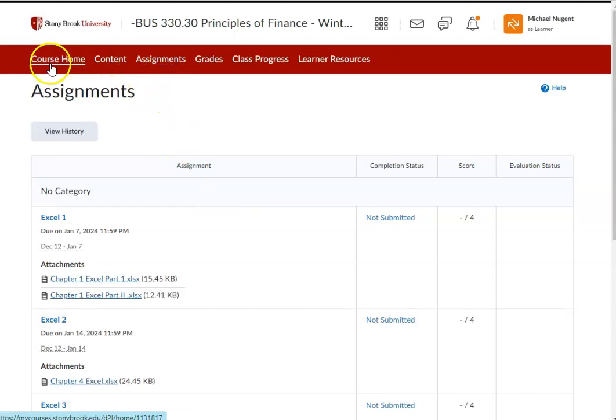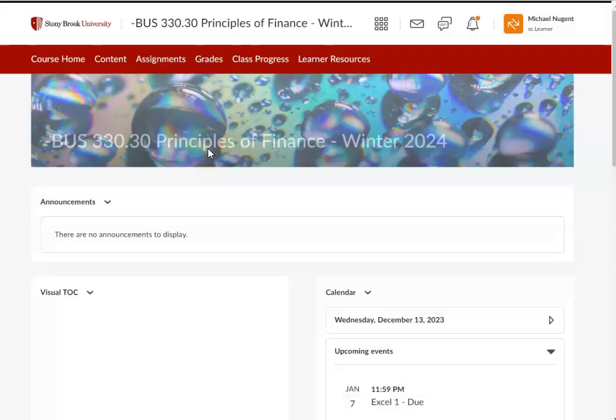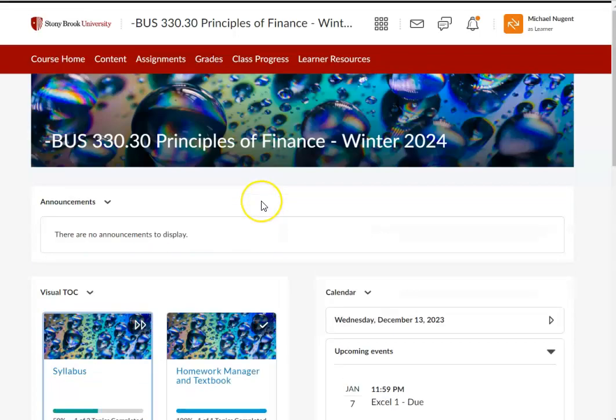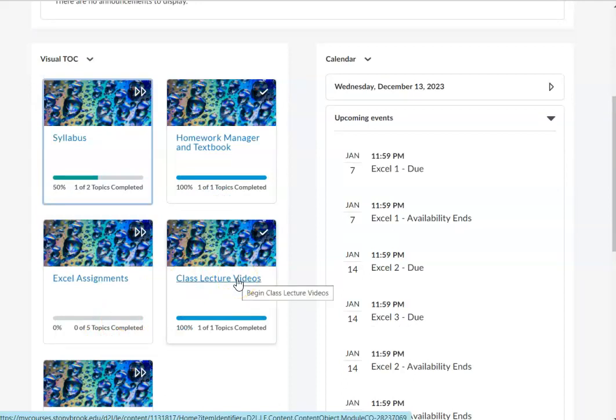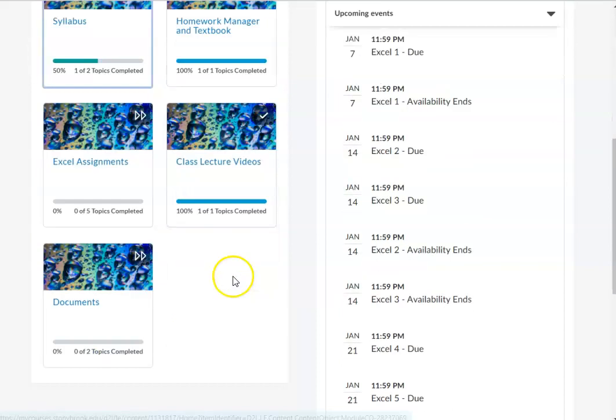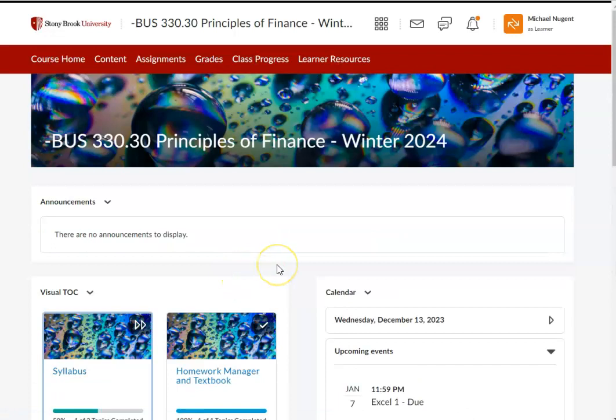Okay, so back to the home page. So there you go. You have the whole course now. You know that you need to read over the syllabus, sign up for the homework manager, start working on the homework, start working on the Excel assignments, and watch the class video list. And this will help you get through this course and do very well.